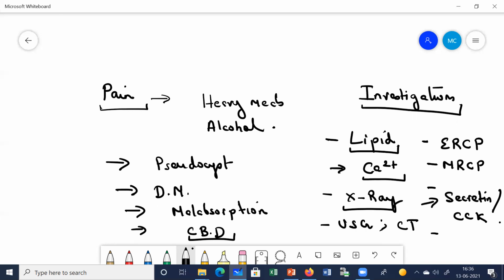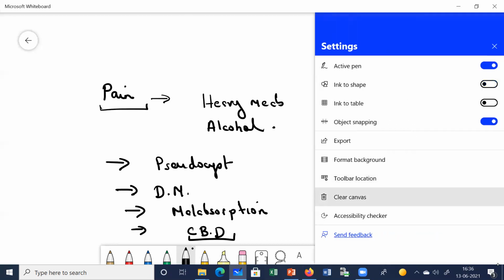What else do we see? We look for the 24-hour fecal fat. And what else do we do? We go for the oral glucose tolerance test, OGTT. So we look for the 24-hour fecal fat, the glucose tolerance test, and the secretin and cholecystokinin stimulation tests. These all come under the pancreatic function tests. Clear? So these are the different investigations done in patients of chronic pancreatitis.